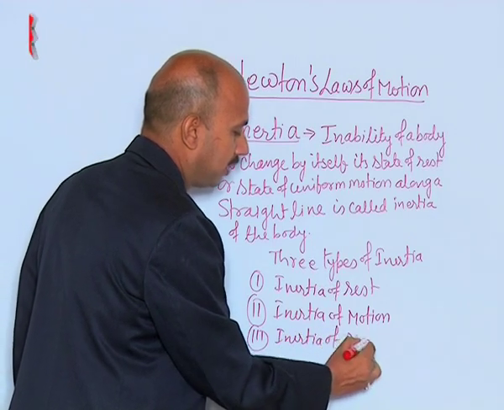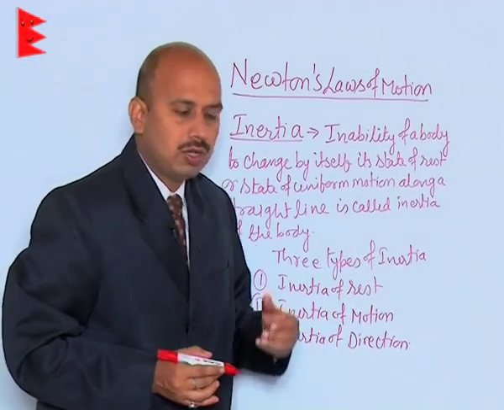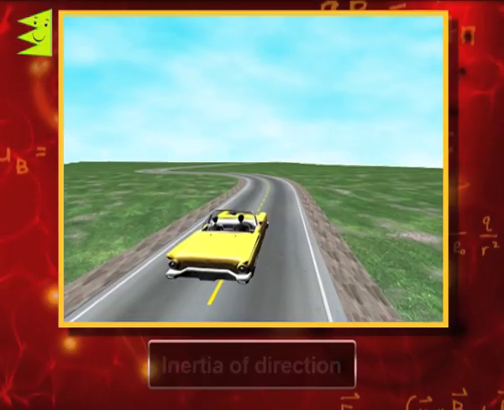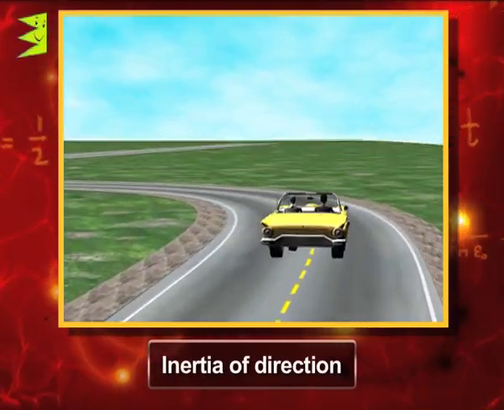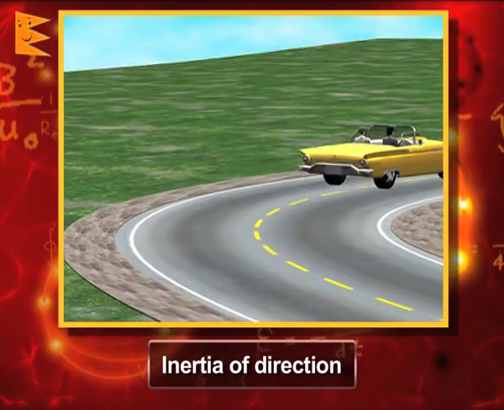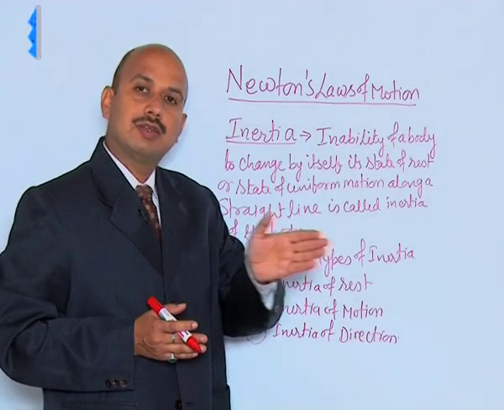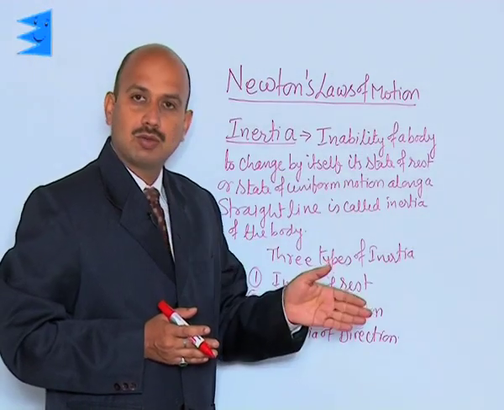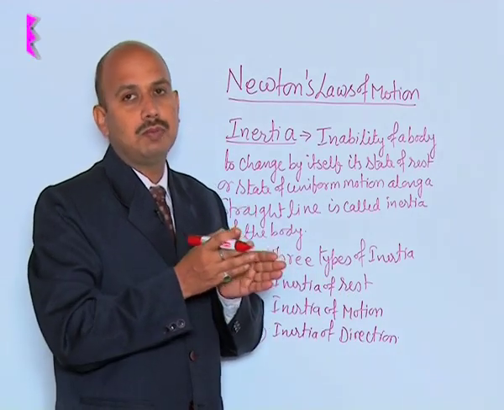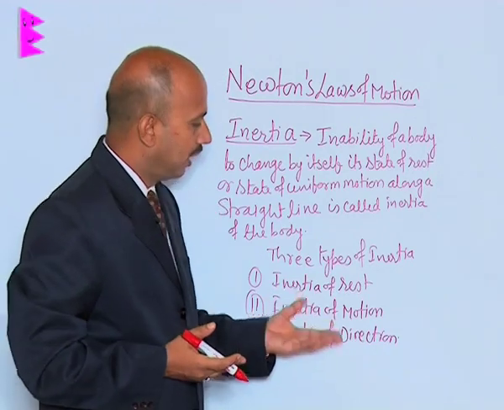Inertia of direction. Inertia of direction means if the body is moving, you can take this example like in a car. If you are moving in a straight line and suddenly you take a turn, you tend to move outward because you have a tendency to move in a straight line, and if the car is taking a turn, that is, moving in a circular path, then you have a tendency to move in a straight line. Because of that, you will be moving in the outward direction. That is also the inertia of direction.